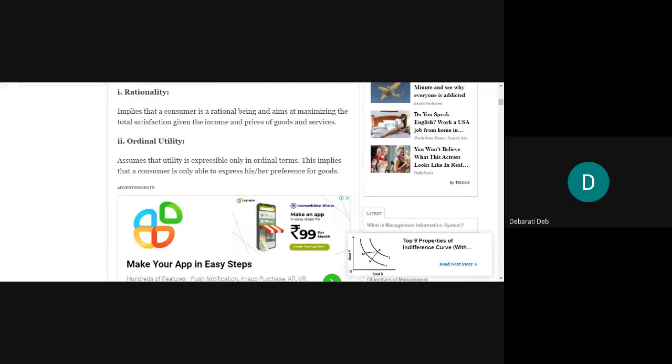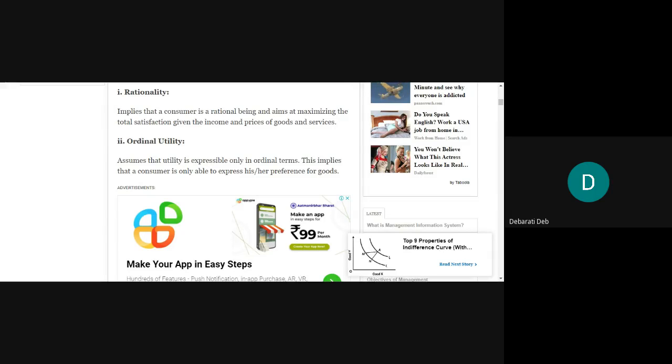What are those? Rationality is easy to understand. The consumer will try to maximize his level of satisfaction. You cannot say that he is satisfied at this point. He will aim to maximize his total satisfaction within the given constraints of his income, taking the prices of goods and services into consideration.